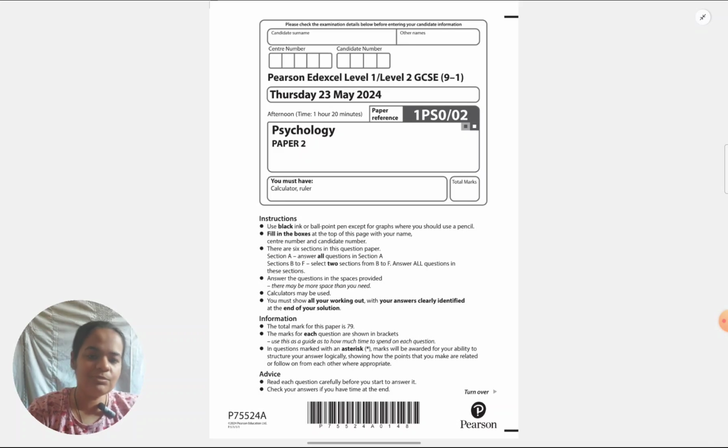This is paper 2. Today, as always, as I do in all my videos, my intention is to teach you how to write the answers, not just what to write. So, definitely don't take this as memorizing the answers which I'm presenting here. That's not what you have to do. Rather, what you have to do is understand how to meet mark scheme requirements, how to formulate your answers, how to organize them. That's what I'll be explaining throughout.